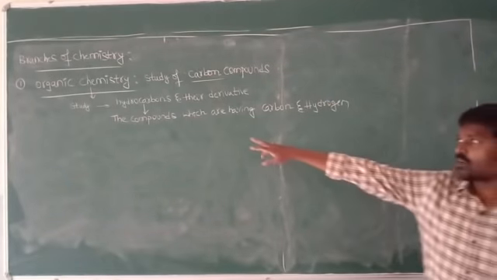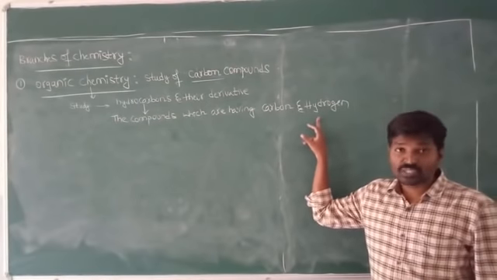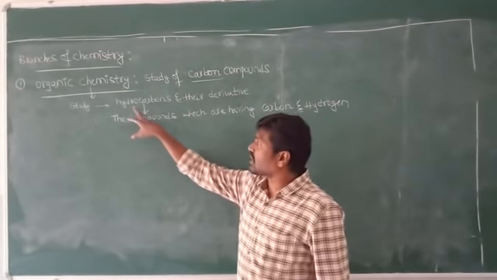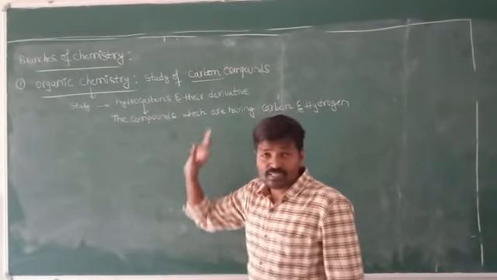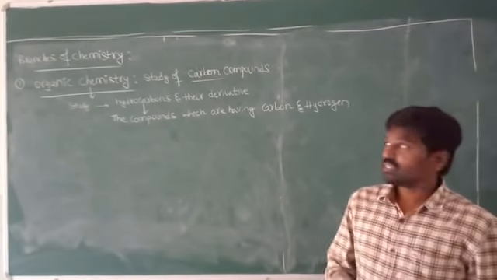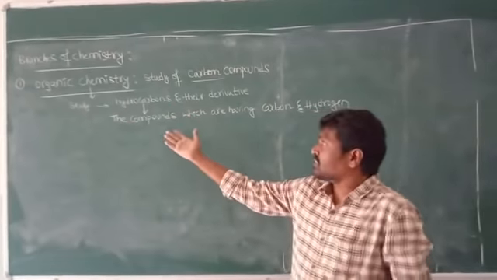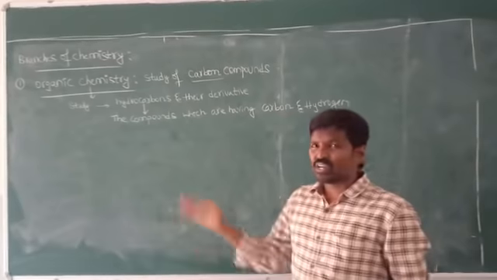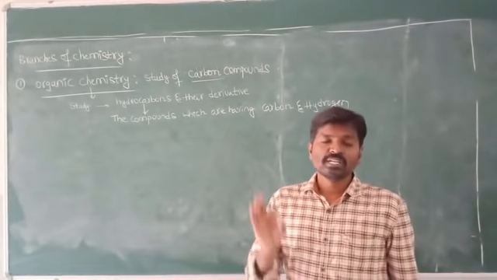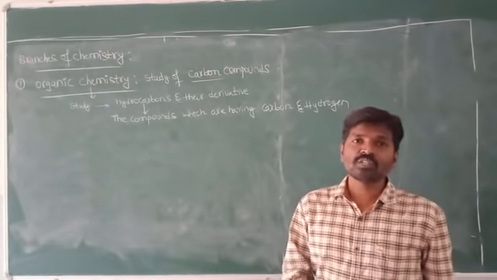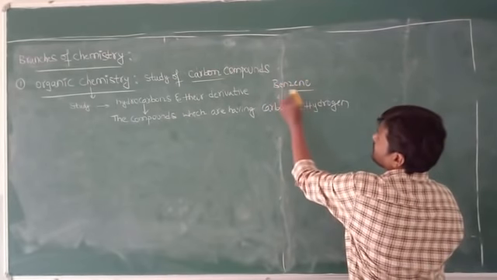Whatever compounds we are taking, if the compounds have carbon and hydrogen, then such types of compounds are called hydrocarbons. This is the definition for hydrocarbons. Now, in organic chemistry we are going to discuss the properties of these hydrocarbons. Hydrocarbons means alkanes, alkenes, alkynes and aromatic compounds. Benzene is the best example for an aromatic compound.